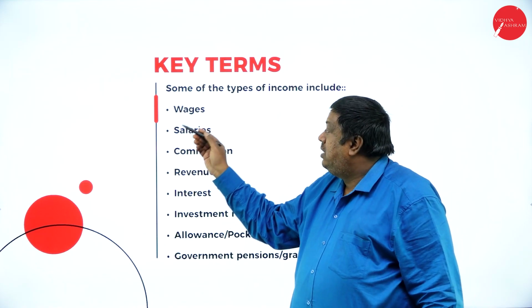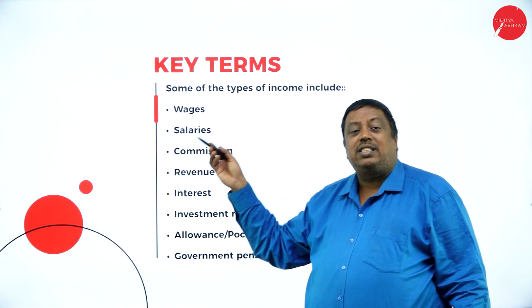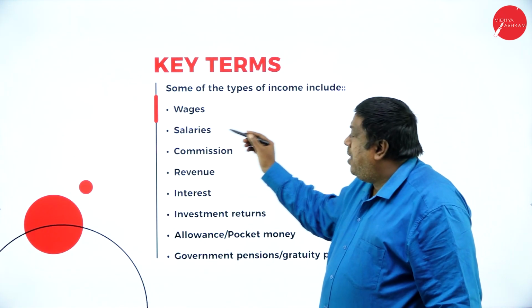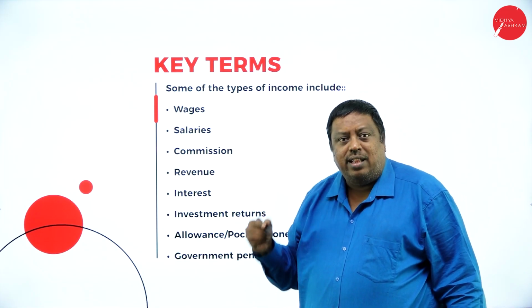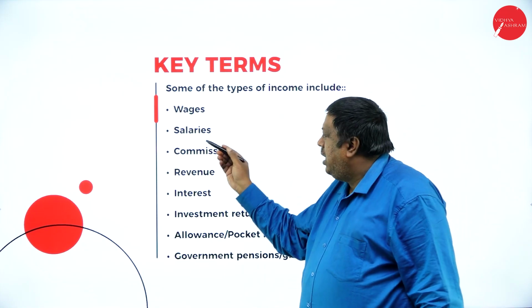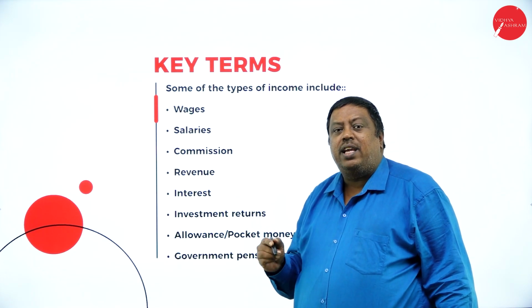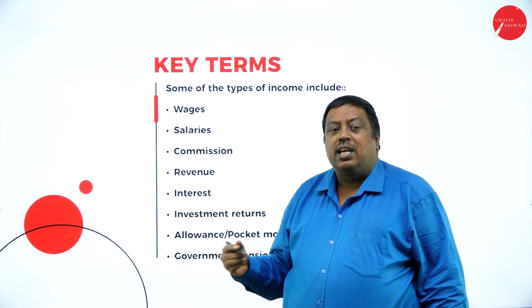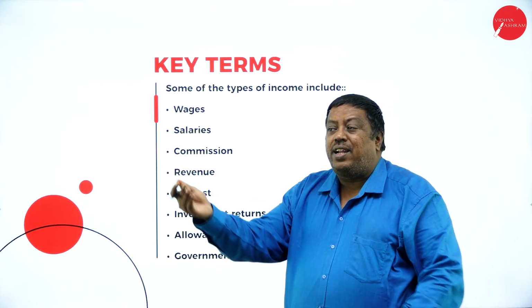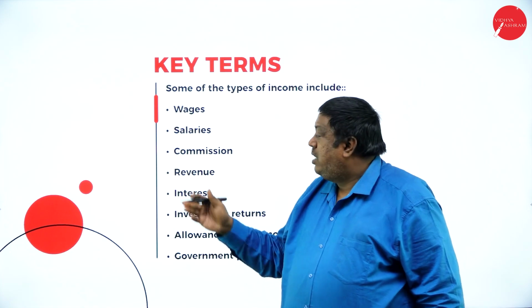That is income for him, and we call it wages. Salary: a person working in an organization who receives the amount in the form of salary, that is income. Commission: when we do business activities supporting another business, giving business to them, and I receive some benefit, that is called commission.